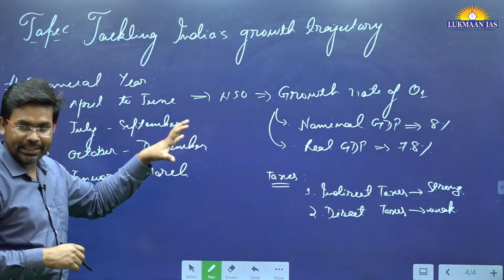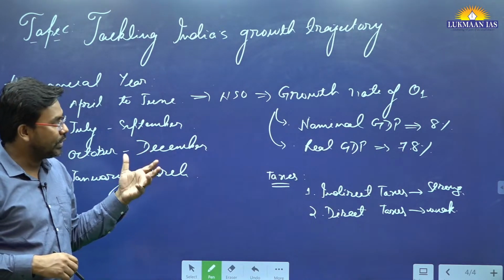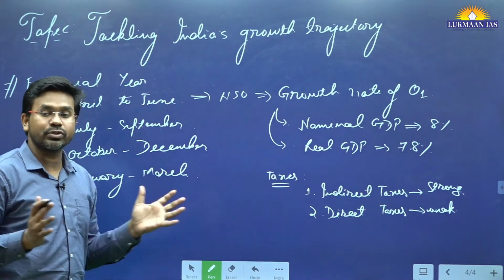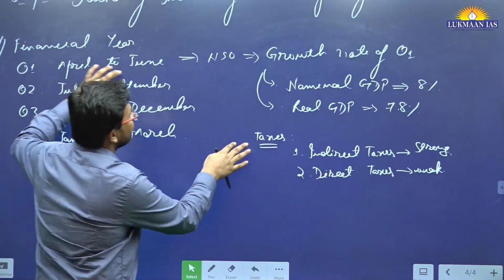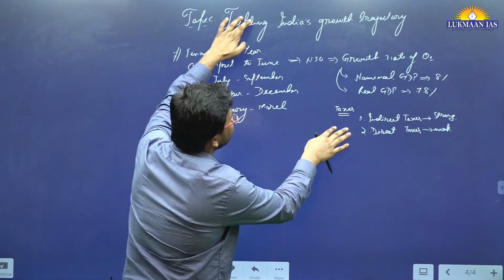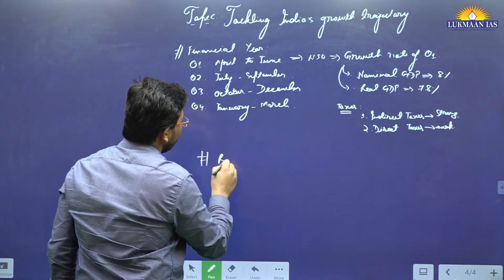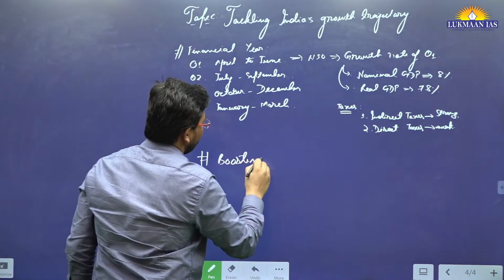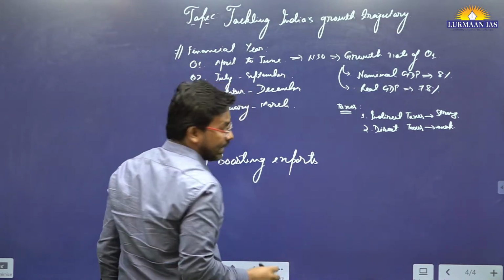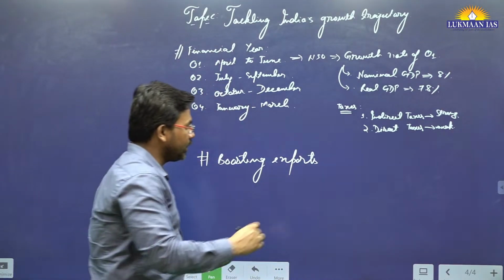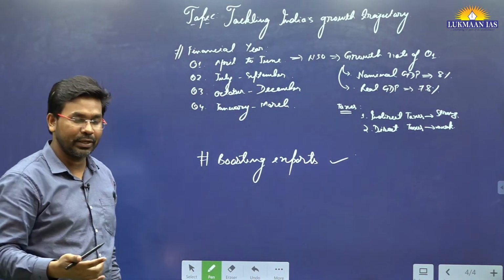Also in this article, the author has said that since the Indian economy is growing, we need to further think of consolidating this particular thing. How can we consolidate? For that, the author has said that the government of India can consolidate these things by boosting exports. As of now, exports have weakened over a period of time, so we need to boost the exports. That can be one thing that we can do.